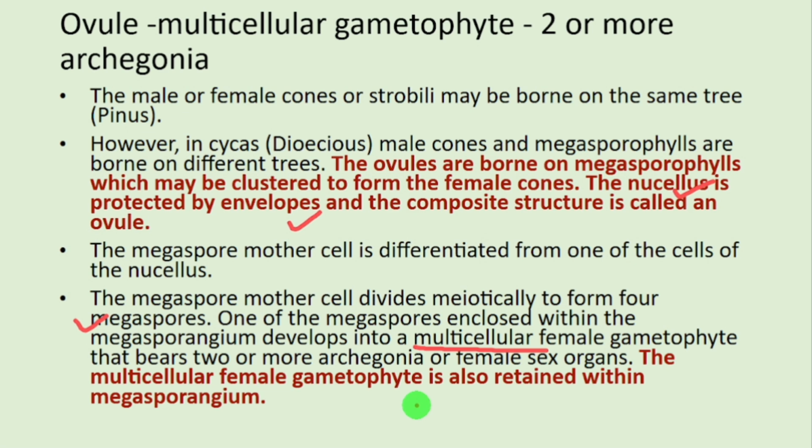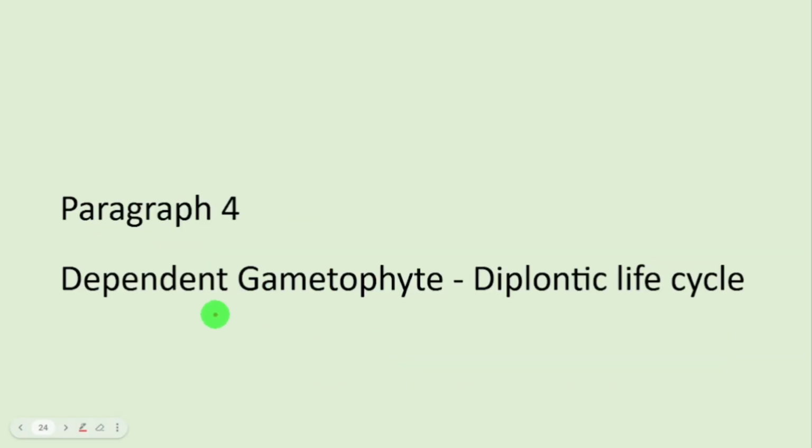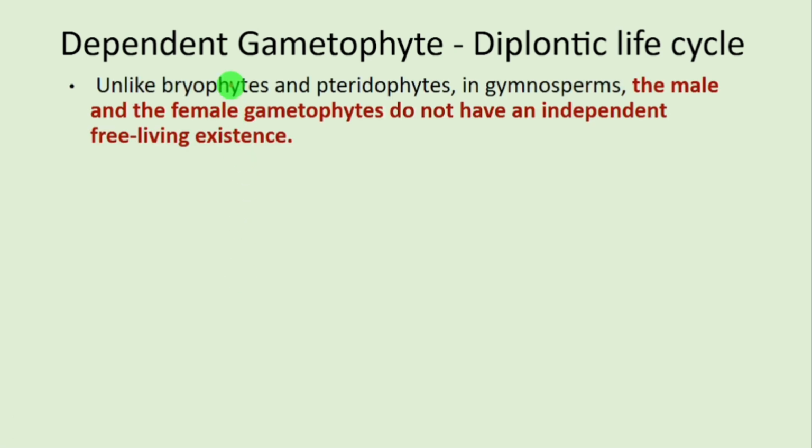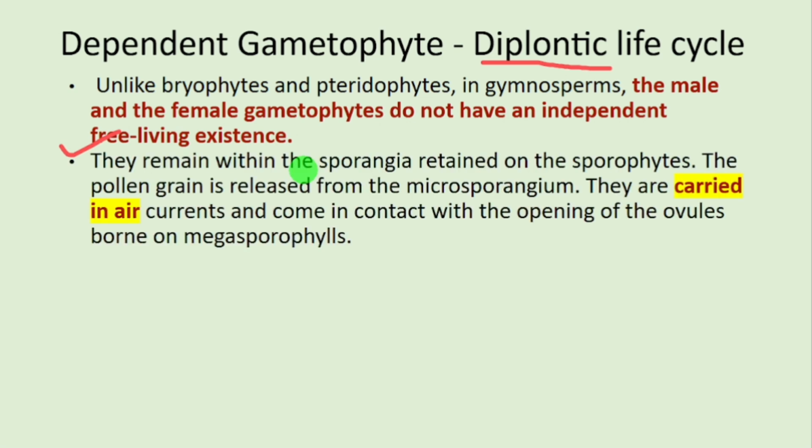The multicellular female gametophyte is also retained within the megasporangium. So gametophytes are retained in case of gymnosperms and angiosperms. And this is the reason it is called diplontic life cycle. The gametophyte is dependent. So this point is highlighted here. Unlike bryophytes and pteridophytes, in gymnosperms, the male and female gametophyte do not have an independent free living existence. So this is the characteristic feature of diplontic life cycle. They remain within the sporangia retained on the sporophytes.